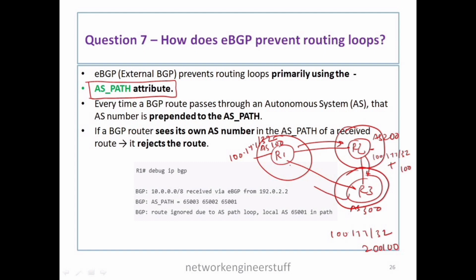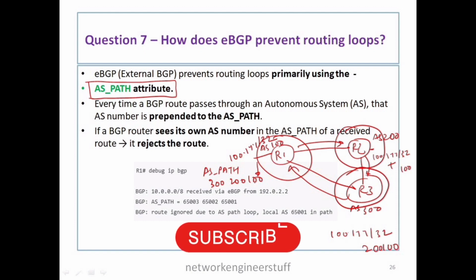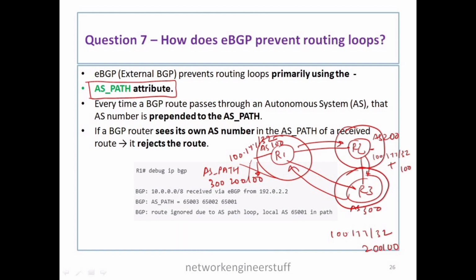And when R3 gives it back to R1, R1 will also get that route, and it will have the AS path attribute as 100, 200 and also 300, because R3 will also add its own AS number in that AS path attribute. Now, when R1 checks this AS path attribute, it will find that it has its own AS number, 100, in the AS path attribute of the route. So it will discard that particular route itself. So this is how in EBGP the AS path attribute helps in preventing routing loops.